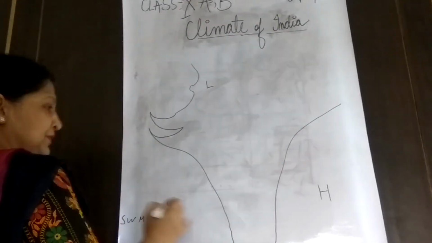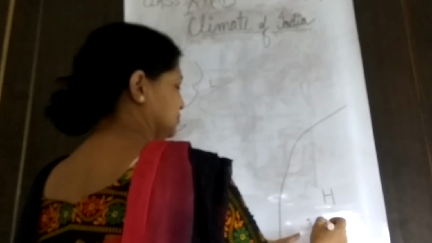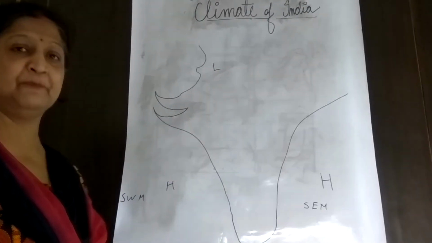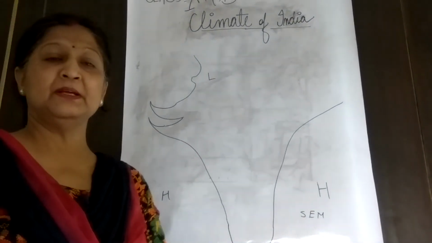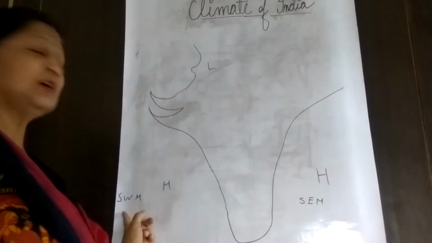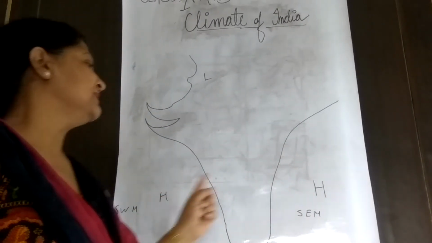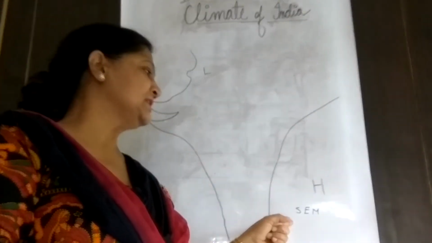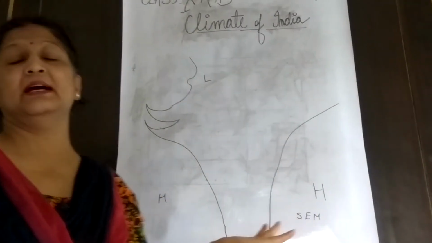Two streams are there: the Arabian Sea branch, known as the southwest monsoon winds, and the Bay of Bengal branch, known as the southeast monsoon winds.